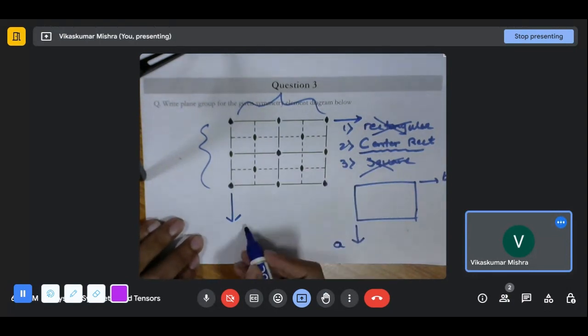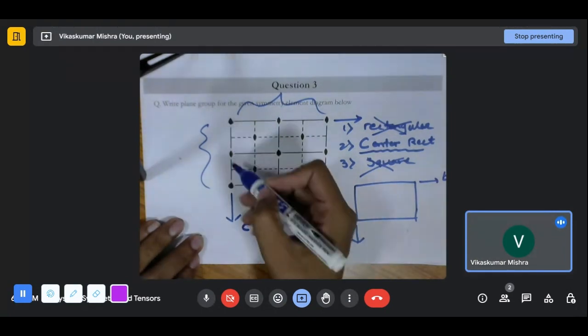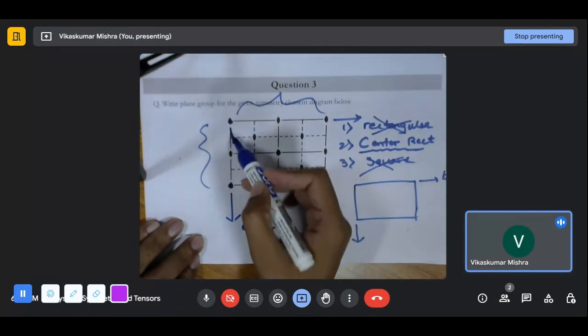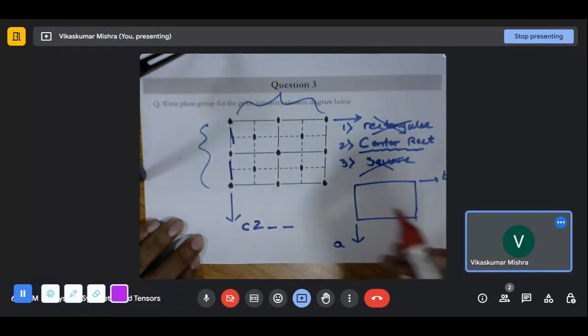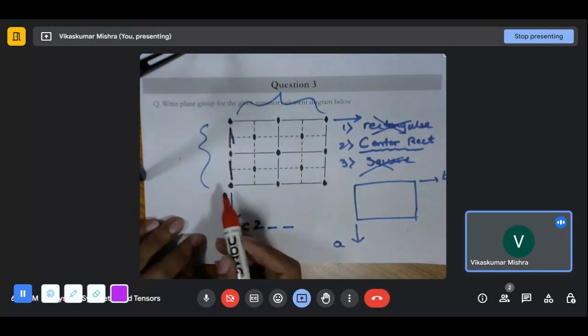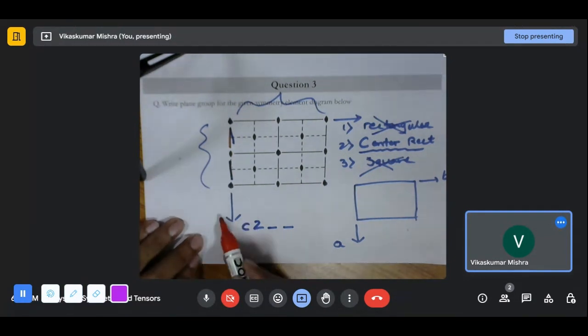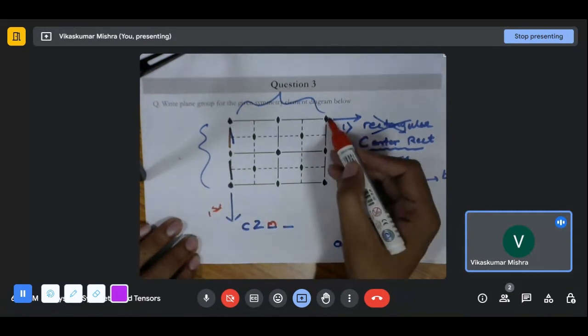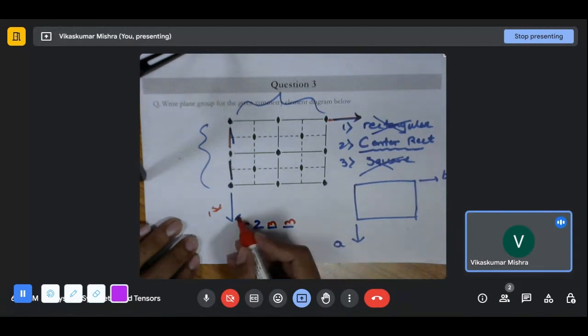Considering this to be the centering, C, we can write starting with the C. The fold of rotation associated with each of them is 2. The remaining two places we need to fill. So the first place, we can see that these are all solid lines, and solid lines represent the mirror. So perpendicular to the first viewing direction, there is a mirror. Also perpendicular to the second viewing direction, there is a mirror. So this is C2mm.